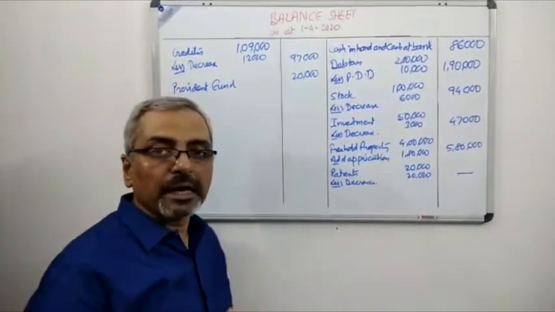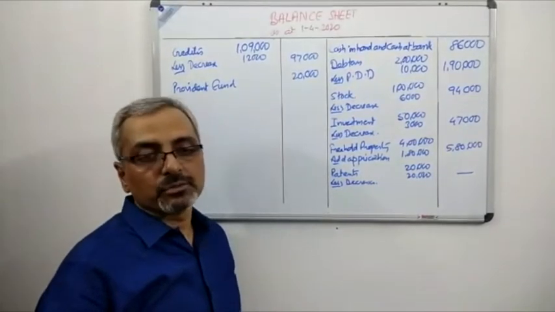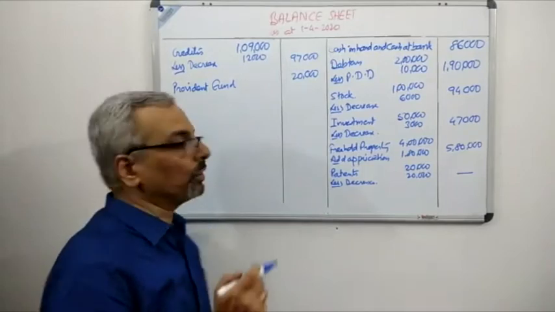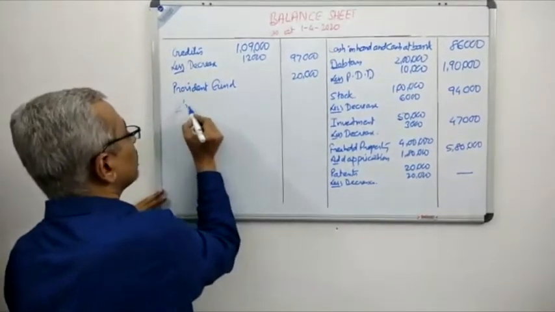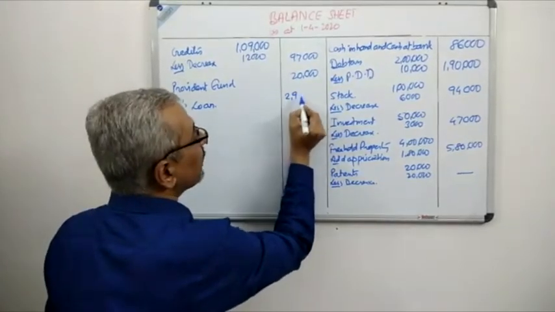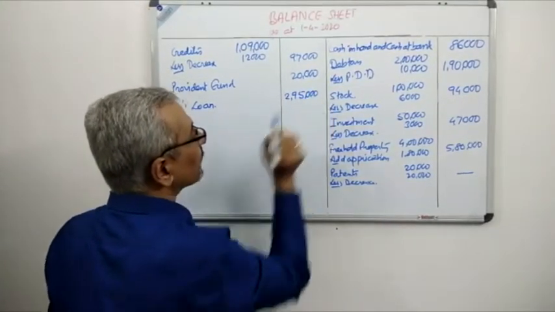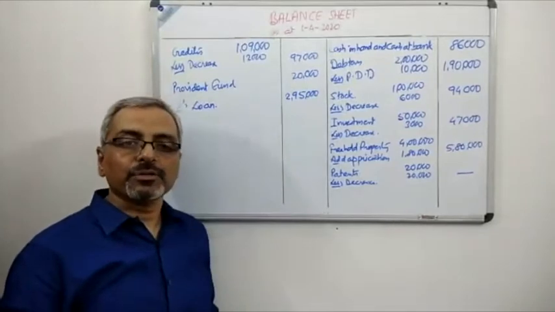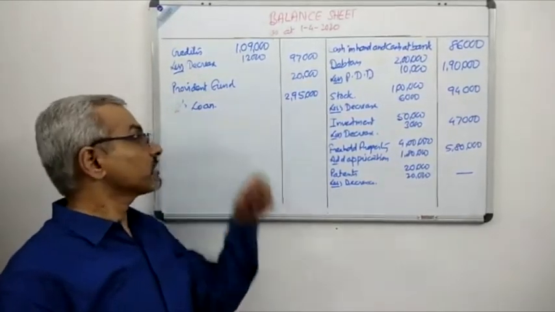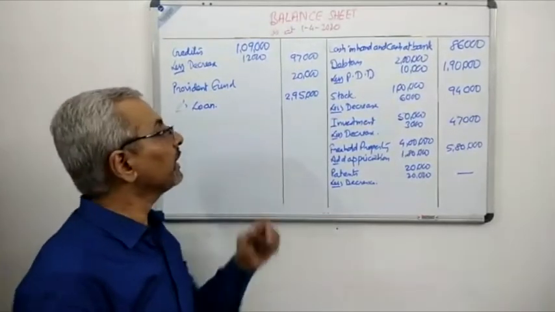After that, the retiring partner Z has actually got a balance of 2,95,000, which will be treated as Z's loan. So the next thing which we'll write over here is Z's loan, and the value was 2,95,000. If you remember, we had prepared the capital account and we are getting a balance of 2,95,000 for the retiring partner, which will be treated as a loan, which I have just now written over there, Z's loan, 2,95,000.